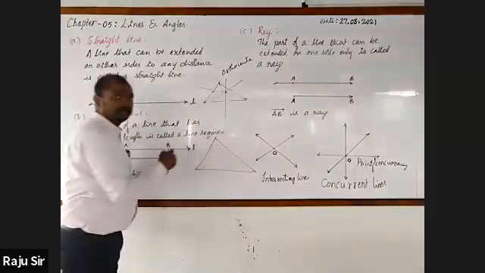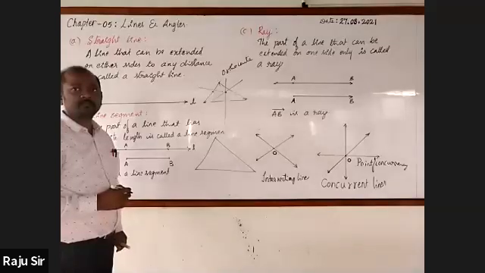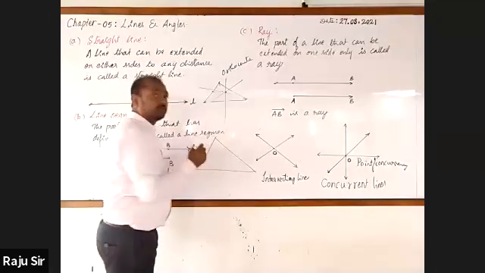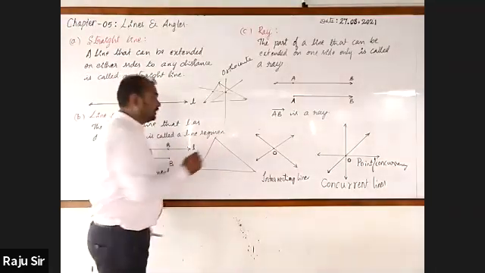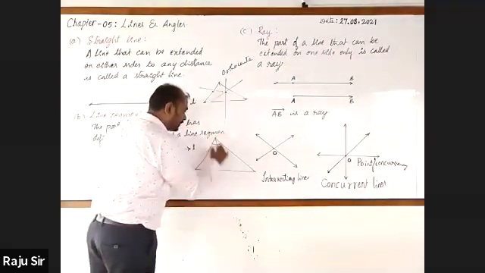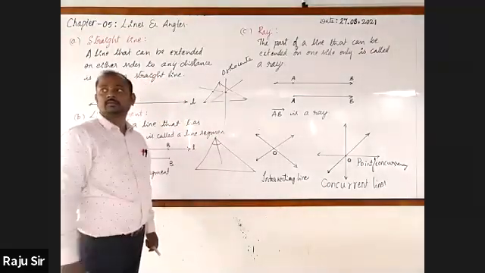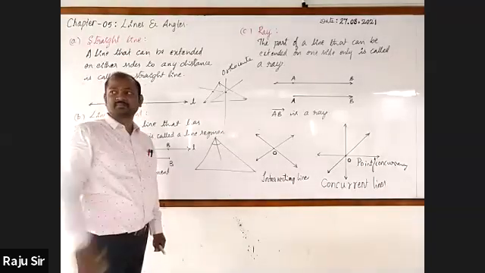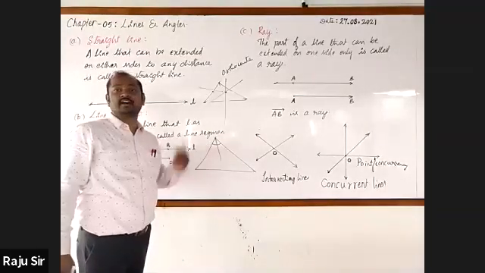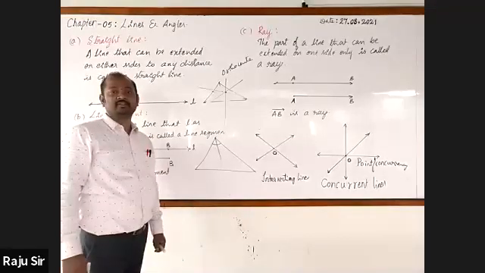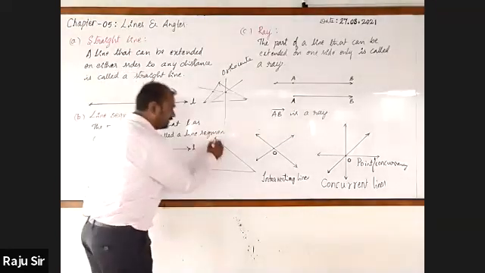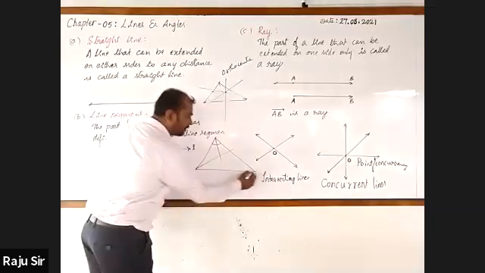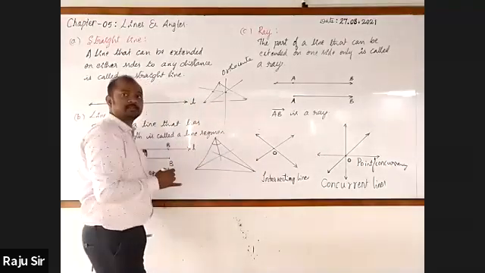Then again I will take a triangle. How many angles are there? Three angles. The line which divides an angle into two equal parts is the angular bisector. This is the second and this is the third angular bisector.